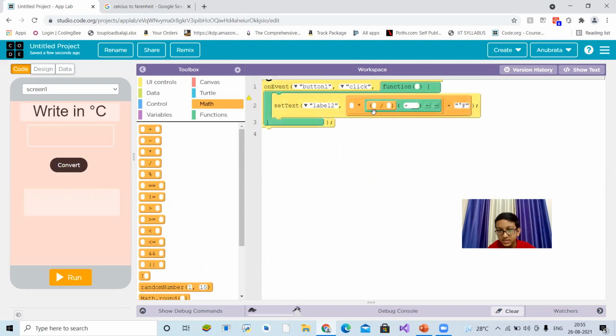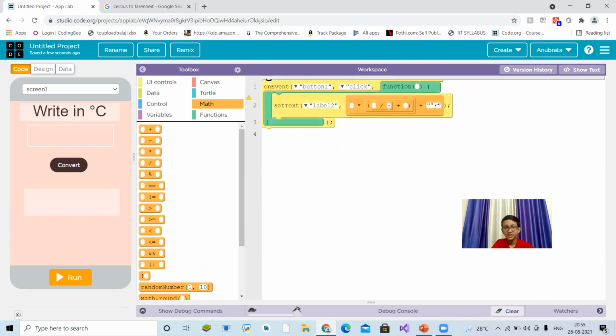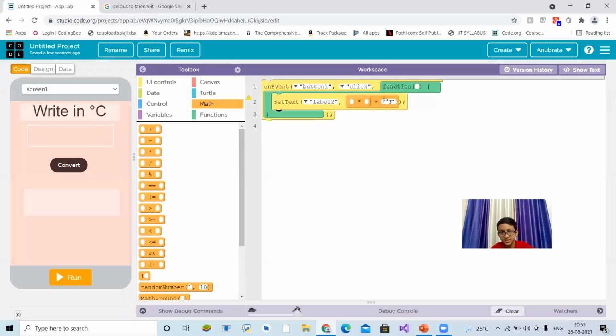Now let's see. Now let's do that like before. I think we'll surely get the answer. Celsius into this, plus, and then degrees Fahrenheit. So this into this, Celsius into 9 by 5.